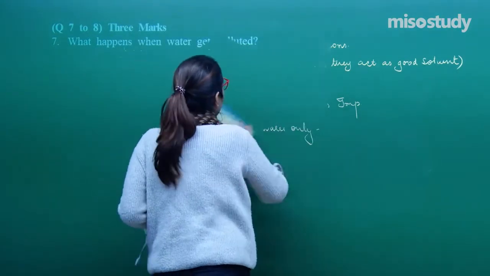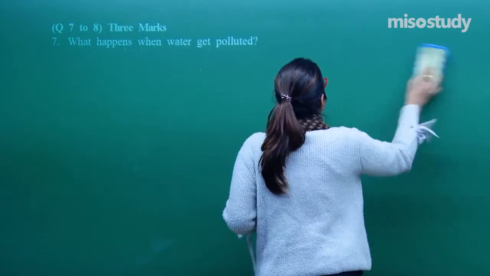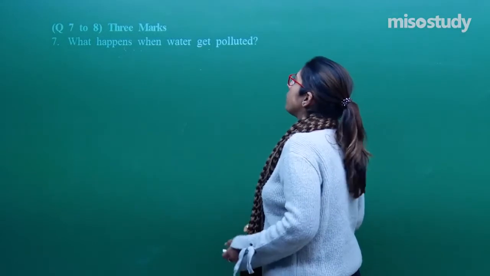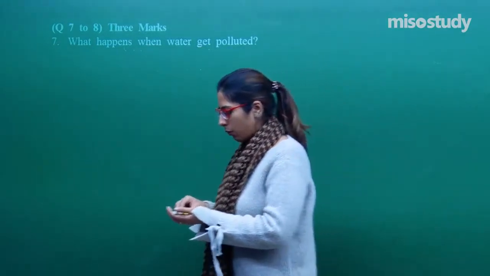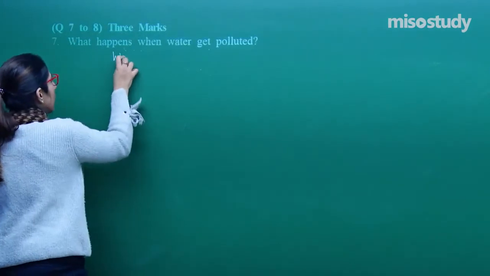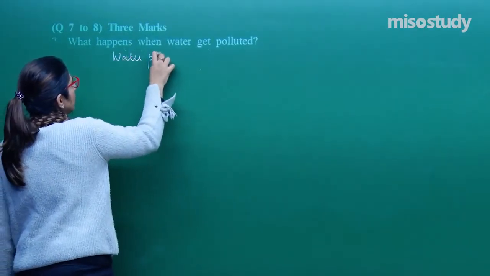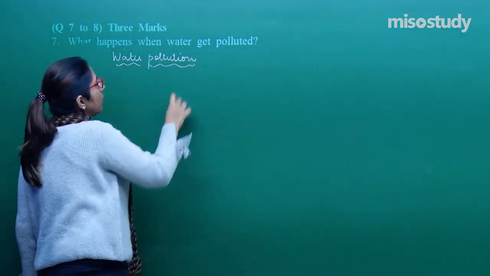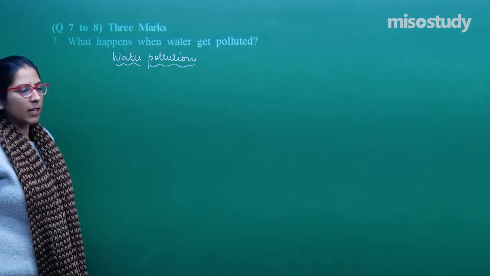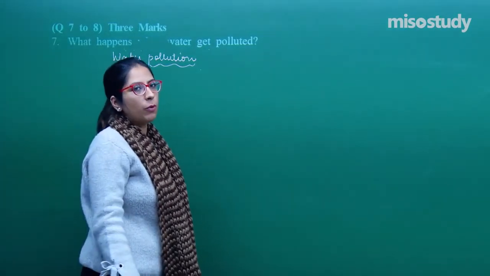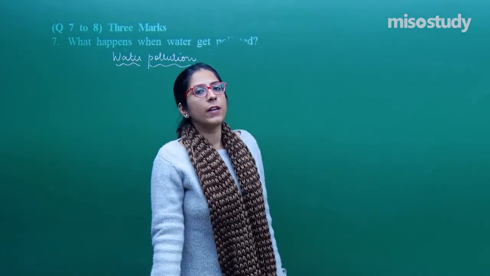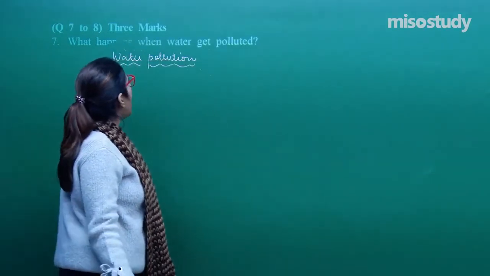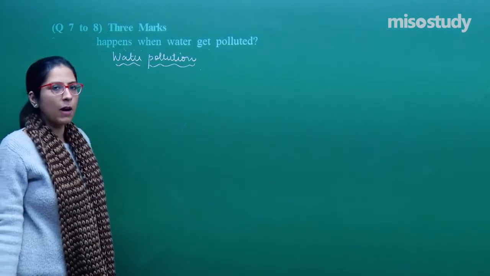Question number 7 is of 3 marks. The question asks what happens when water gets polluted. Water pollution: in which circumstances does water get polluted? Because it has pollutants, and sometimes even when heated water is released into our water bodies like rivers and ponds, this affects the survival of aquatic organisms as well. Now in the question they are asking what happens when water gets polluted. Let's talk about some examples.